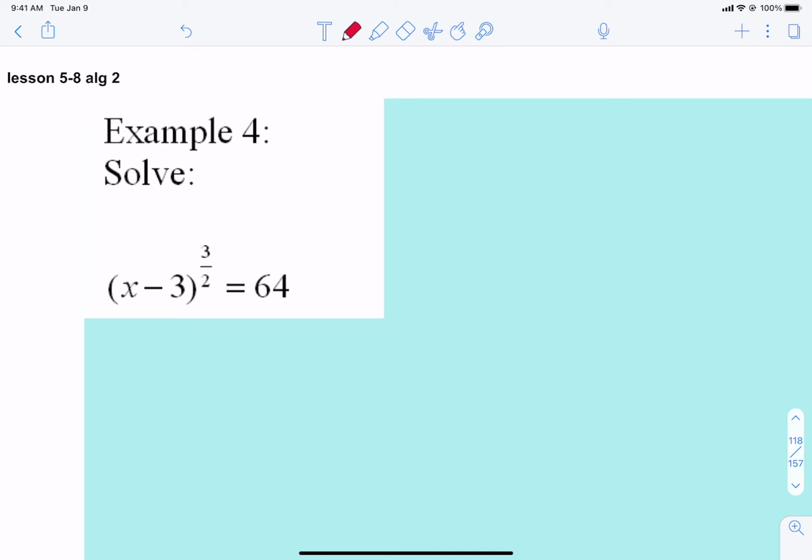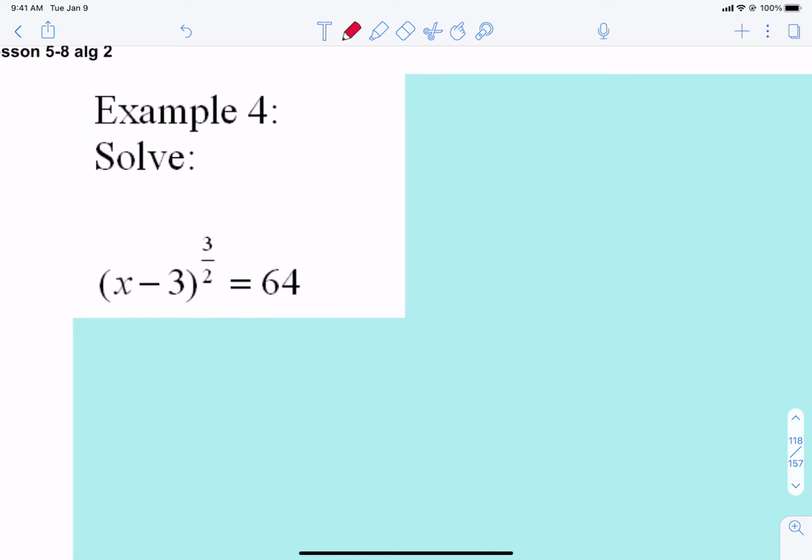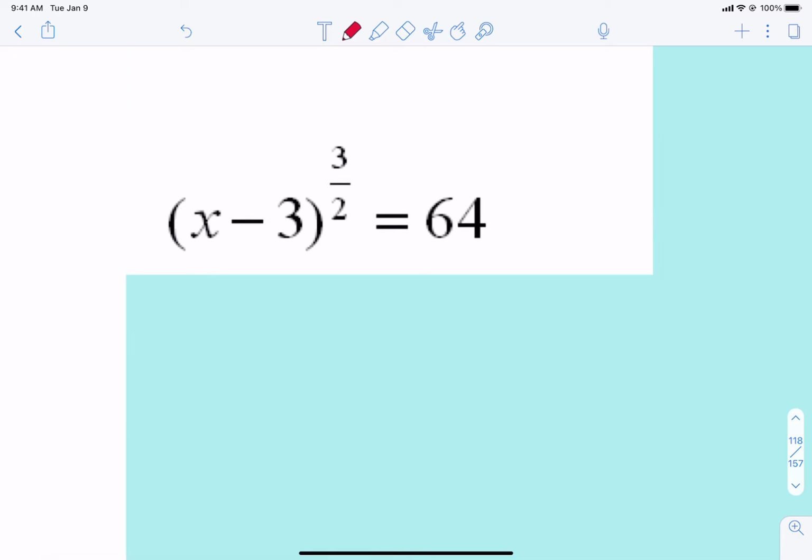What's interesting about the rules we learned in 5-7 is that the 3 acts like a power, and the 2 of this fraction acts like a square root. But what's really cool is what we can use in the equation to get rid of it: we can take each side to the reverse or reciprocal power.